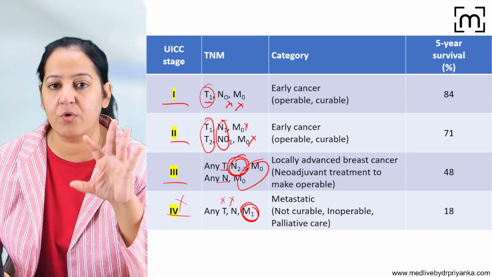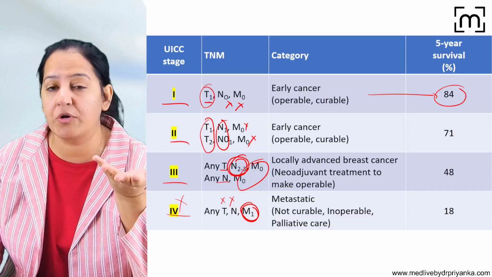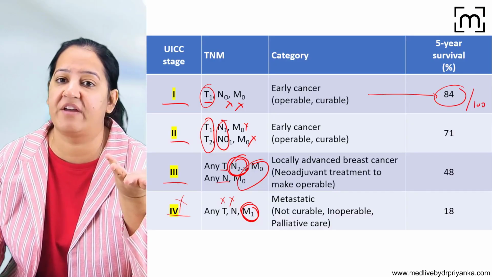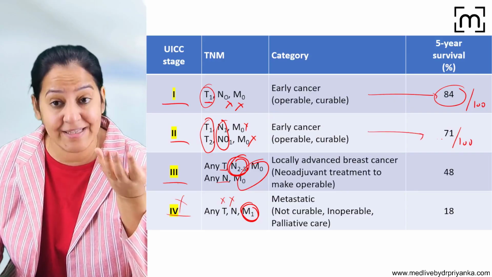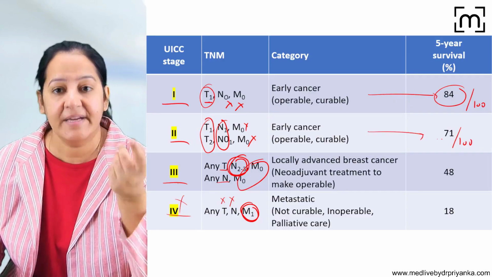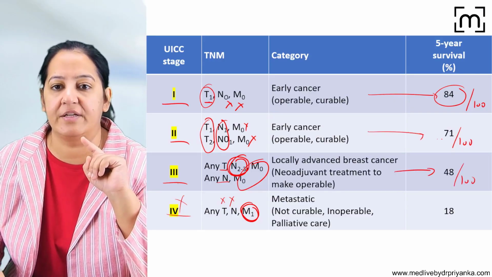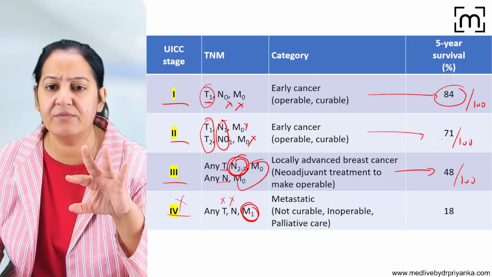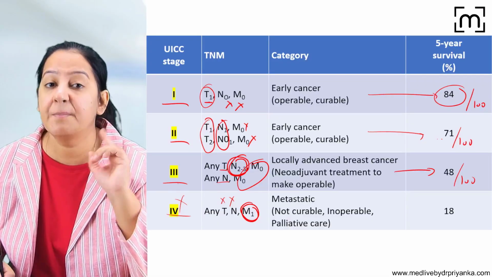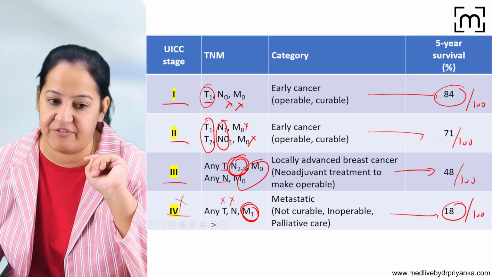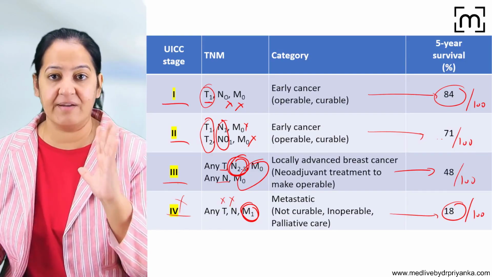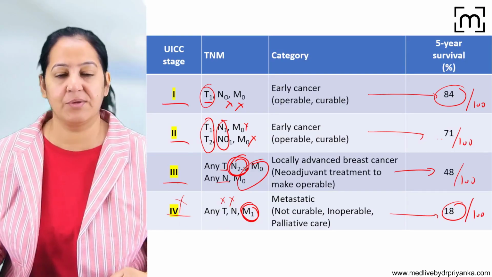Stage 1 having the best prognosis, the 5-year survival is 84. So out of 100 ladies, 84 will survive after 5 years. In stage 2, the 5-year survival is 71. So out of 100 ladies, 71 will survive after 5 years. In stage 3, the 5-year survival is 48, nearly 50%. So nearly 50% of the ladies will survive after 5 years. But in stage 4, only 18 ladies will survive out of 100 after 5 years. So look at the 5-year survival rate if you want to know the prognosis. So that is the staging.